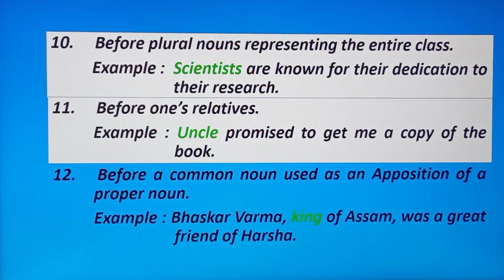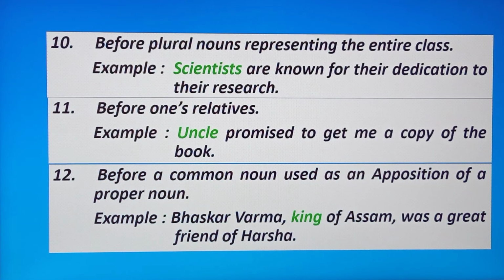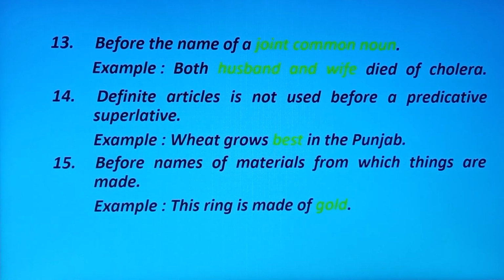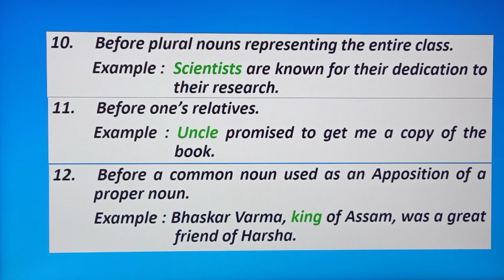Okay. Next, number 12, before a noun used as an apposition of a proper noun. Now see here the example. Bhaskar Barma, king of Assam, was a great friend of Harsha. Okay, here king is what? Common noun. Okay, but we are placing what?